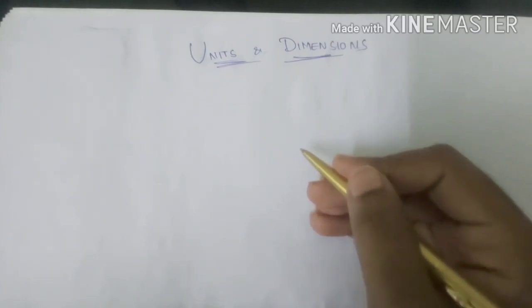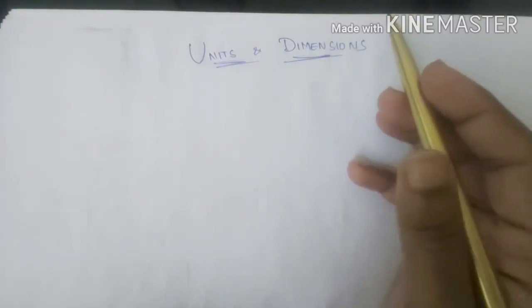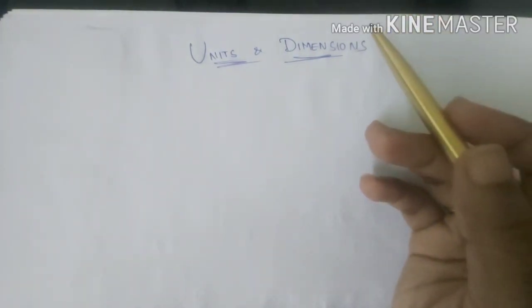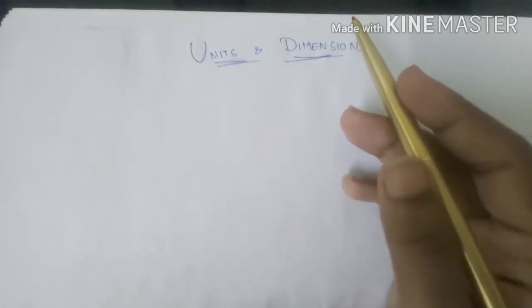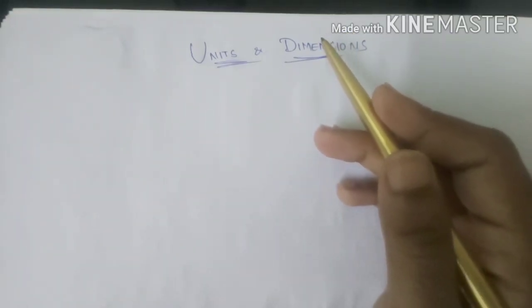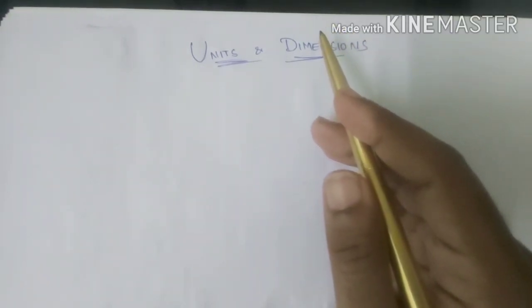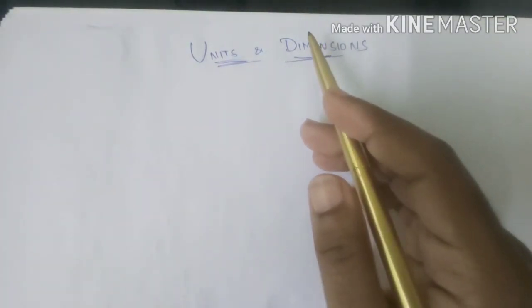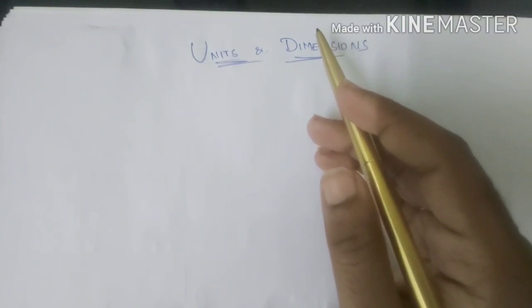Hi everyone, in this video we'll be learning about units and dimensions. The first question comes: where do these two belong? The answer is that units and dimensions belong to physical quantities. All the physical quantities, well, we can't say all, like 99% or 90% of the physical quantities, will have units and dimensions. We'll see what the 10% left behind is.